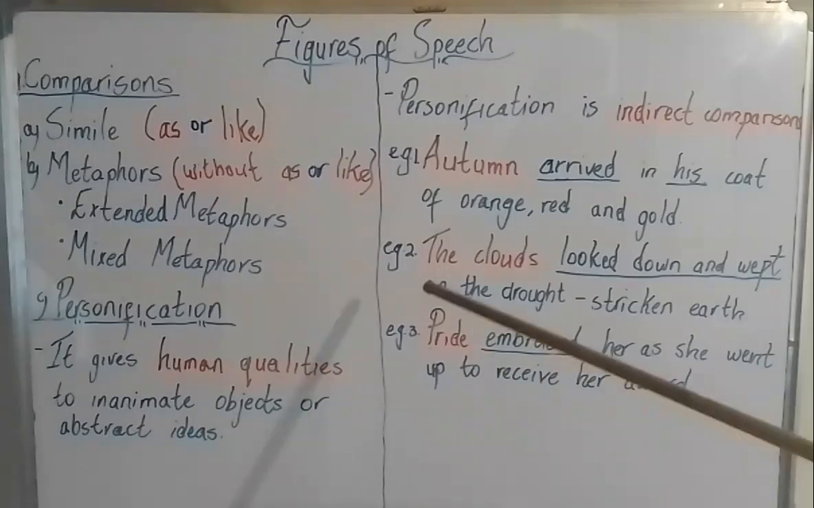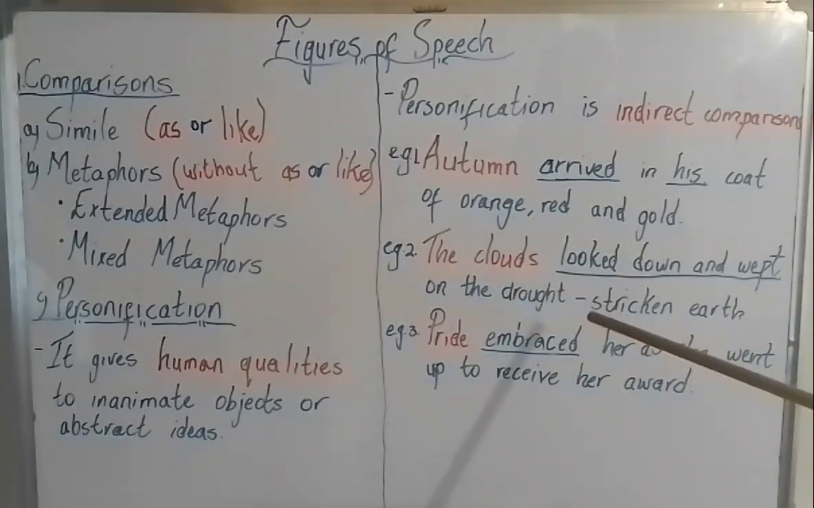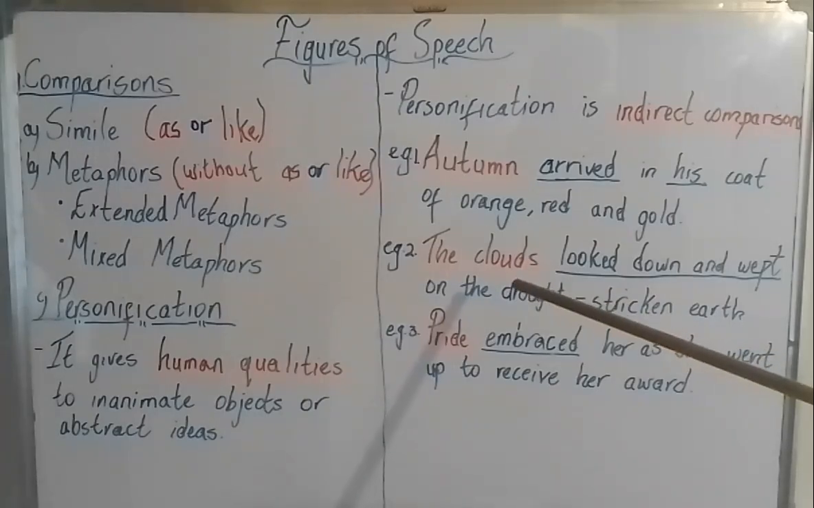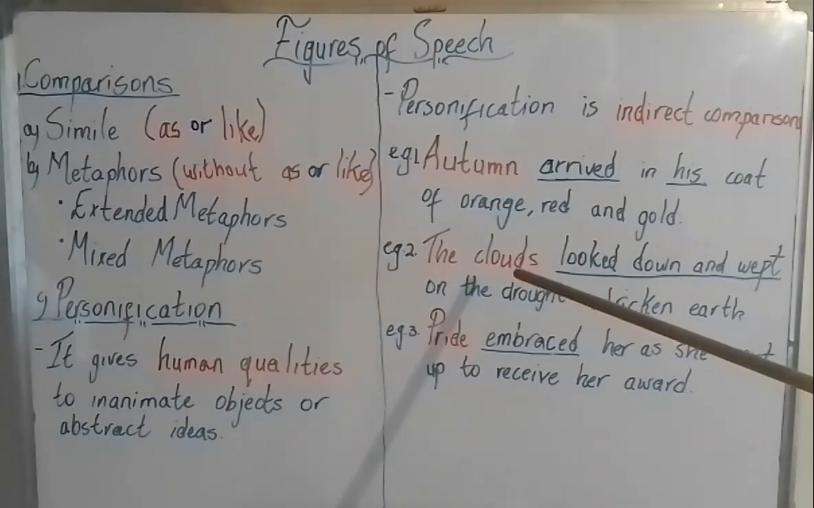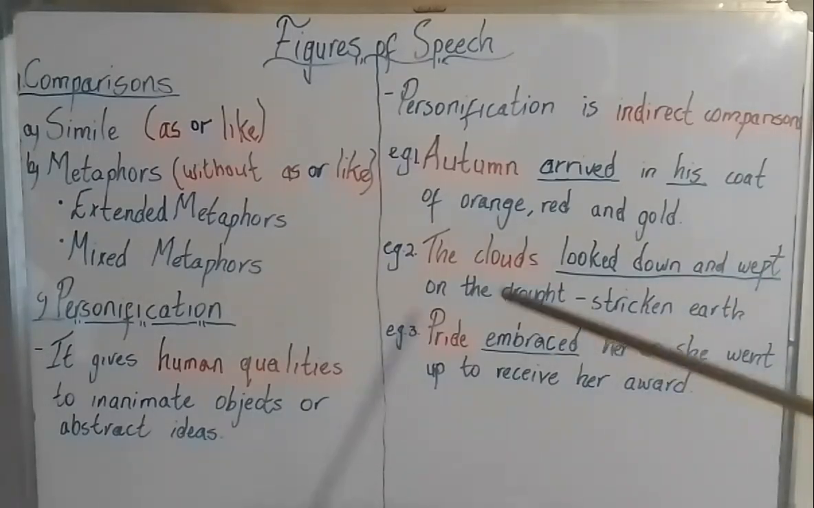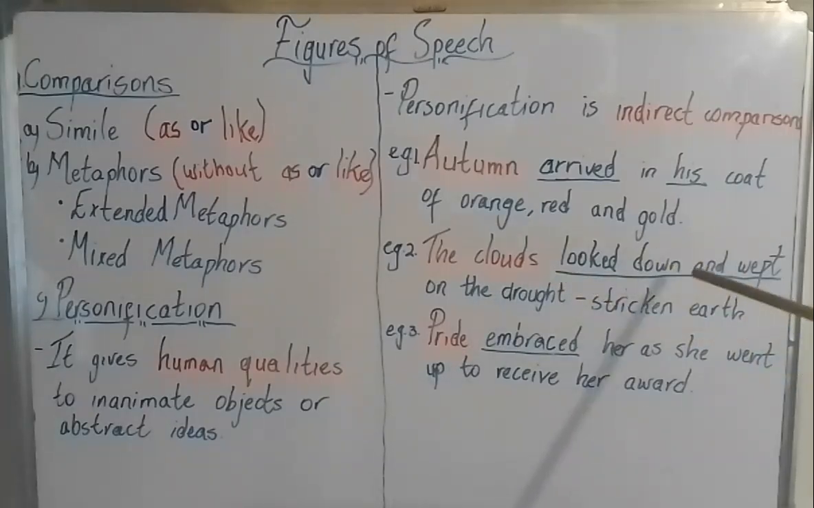So we have example number 2. The clouds looked down and wept on the drought-stricken earth. So this is also personification because the clouds are not human. They cannot look down and they cannot weep. Weep is crying. So this is a personification because the clouds are compared to human beings.